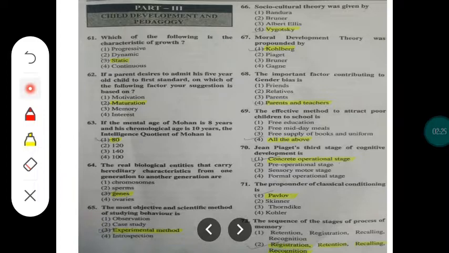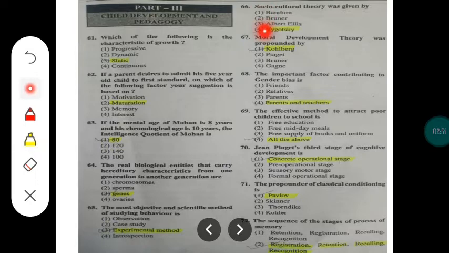The most objective and the specific method of studying behavior is. So out of these 4 options, you have to choose the correct one. See here, the term scientific method is used. So your option should go for the experimental method only. The scientific must and should relate with the experiment. So the correct option here is the experimental method.